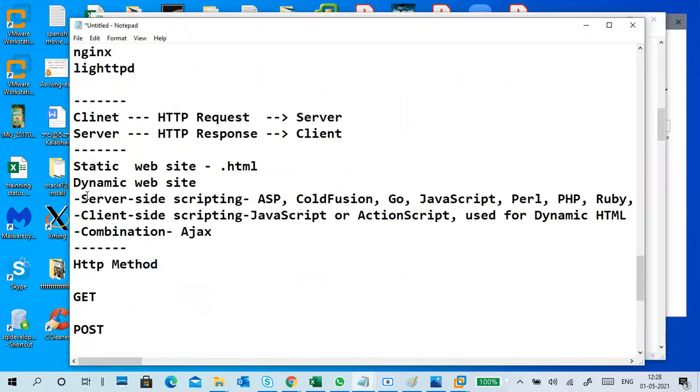In a dynamic website, different technologies occur, like ASP, ColdFusion, Go, JavaScript, Perl, PHP, Ruby. Client-side scripting is also there, like JavaScript and ActionScript, used for dynamic HTML. The combination gives Ajax.